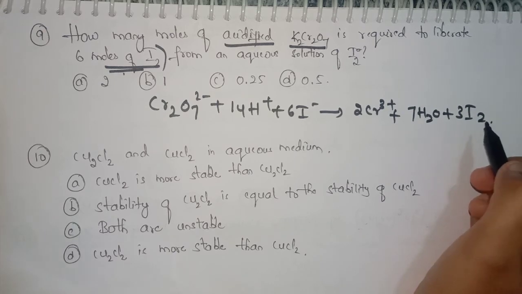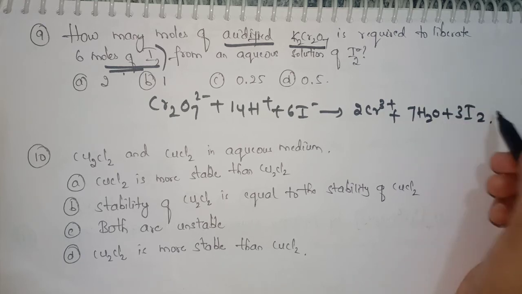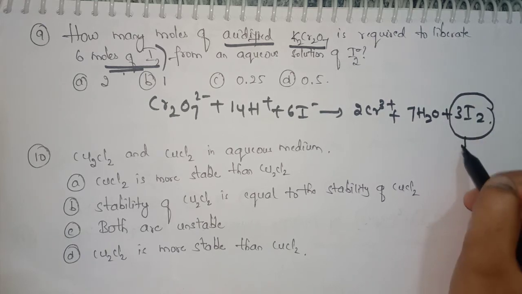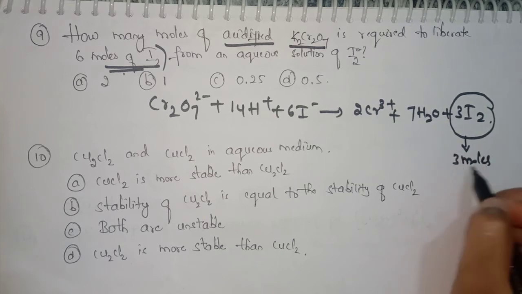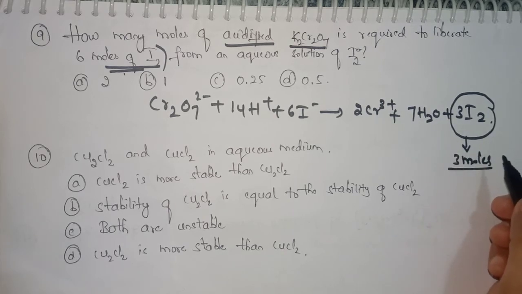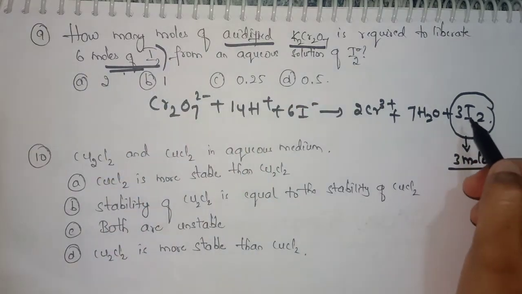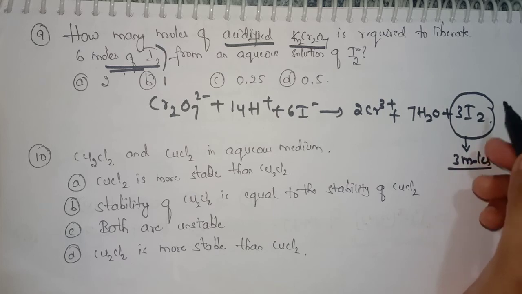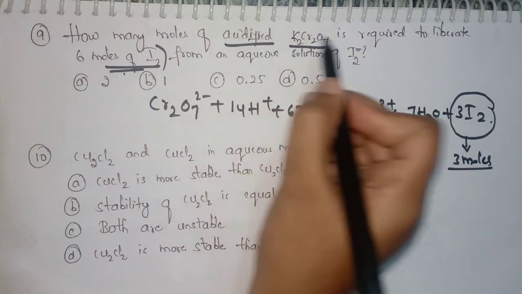So here see this reaction. How many moles of I2 are obtained in this reaction? That is 3 moles of I2 are obtained. They are asking for 6 moles of I2. So to form 6 moles of I2, we should add 2 moles of K2Cr2O7.